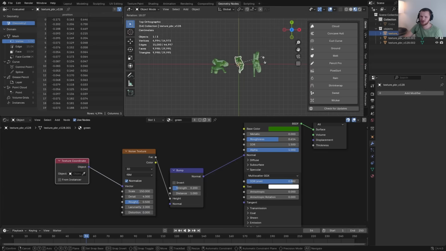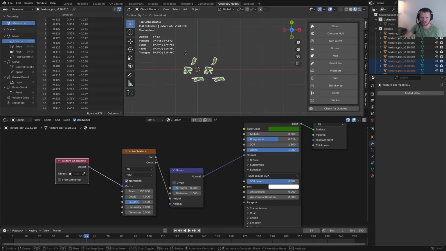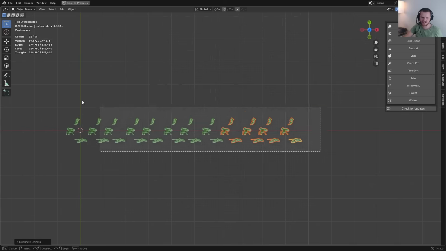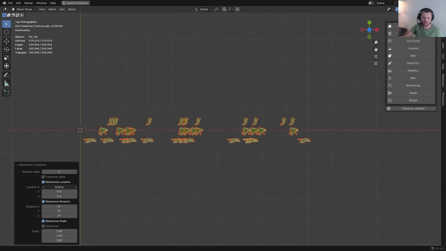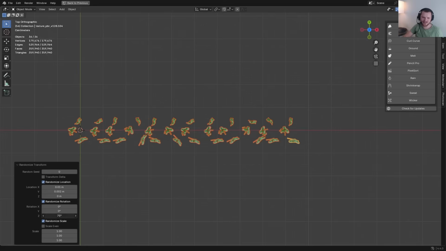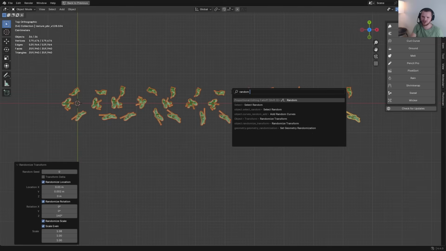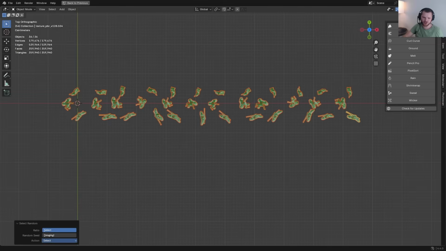And let's just start randomly scattering these around. So this can be here. Duplicate these a bunch of times. I'm going to start off simple and just have a ball roll along the x-axis. To randomize these a bit more, you can select everything, randomize transform, which will do nothing until you start playing with the location a little. Modify the Z rotation so that they're not all facing the same way, and even a bit of scale variation, so some of them are taller than others. Finally, you can do a random select, which I'm going to turn into deselect. So I'm just picking some of these over here.